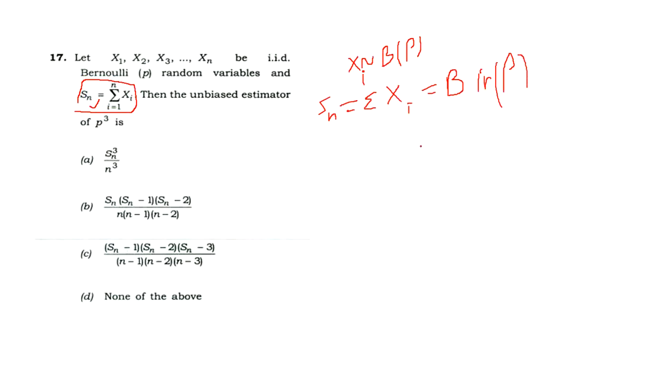What is the definition of an unbiased estimator? It means the expected value of the test statistic equals the parameter or estimated value. Now we can observe each and every option. We need to find the expectation of this value and this value and this value. First we find the expected value of